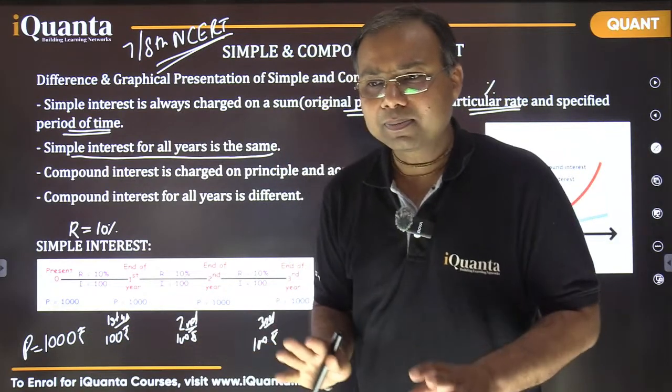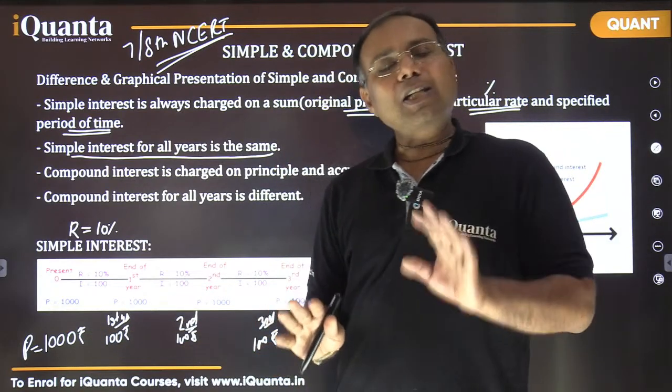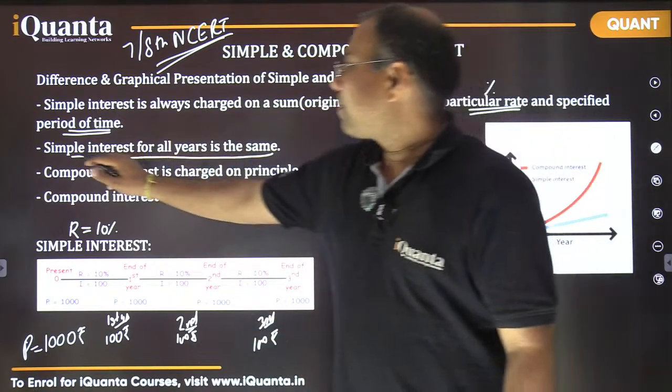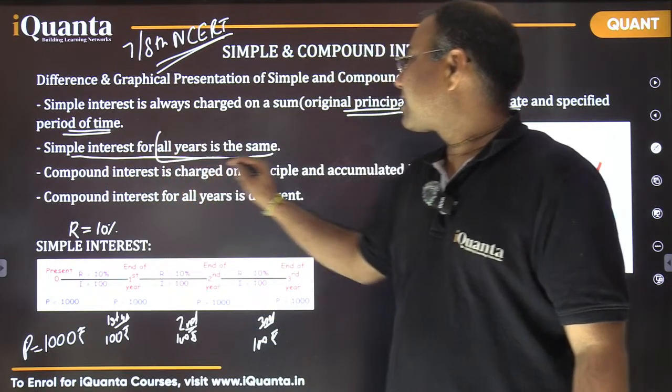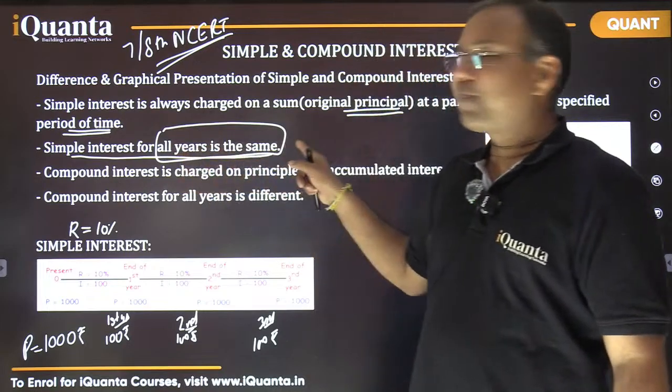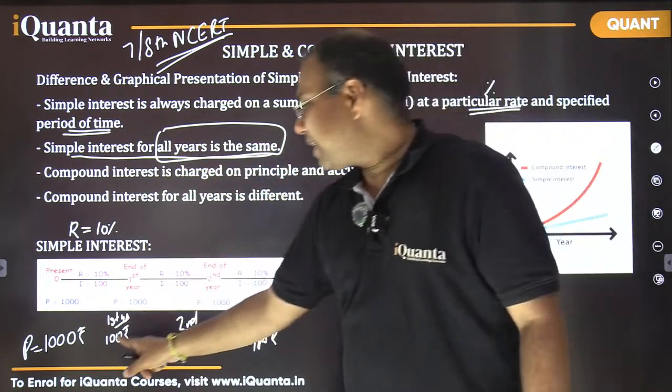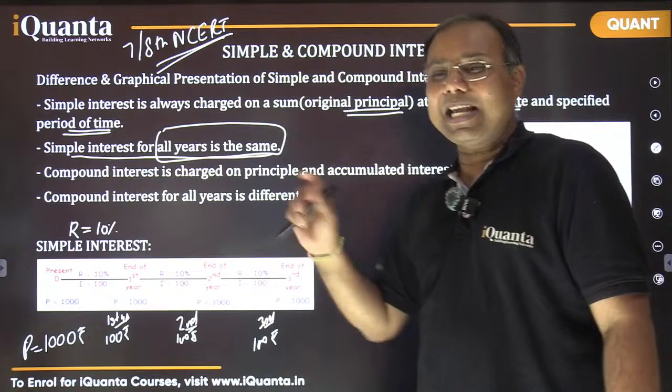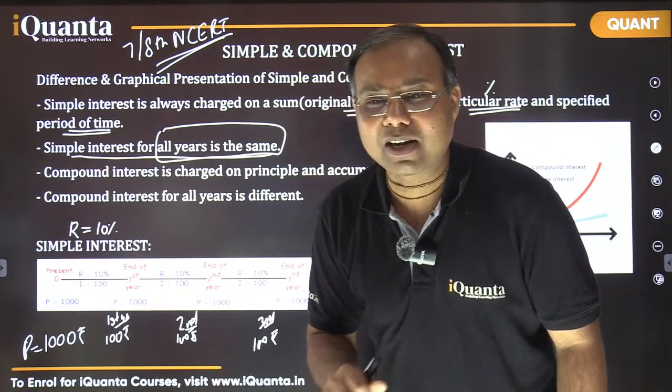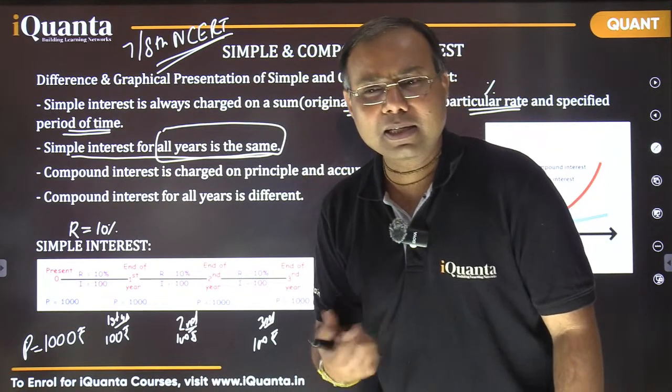Is that clear? So that's how in a simple interest scenario, simple interest for all the years is the same. That is the purpose of this sentence here, that every year I am going to get the same interest. Is that clear? Isn't it simple?